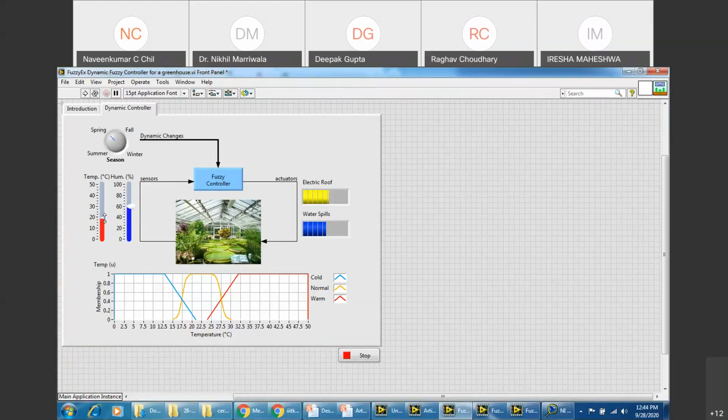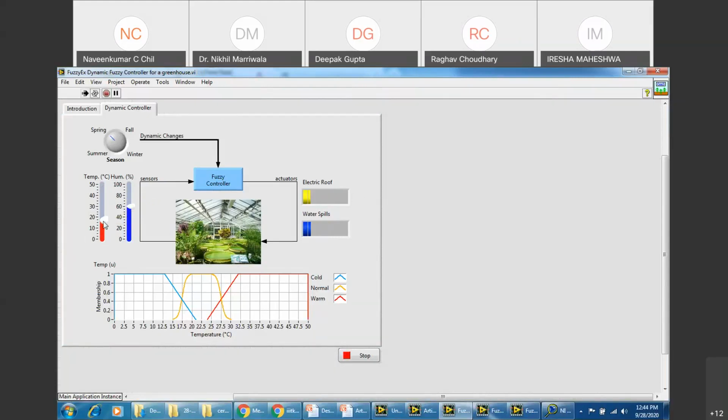Yes, sir. I can't see solar radiation. Yes, you cannot see it, right? So I haven't used this in this particular system design, but what you can see is the sliders. Now I'll run this system for you. Say if the temperature is being changed, can you see the change in the output of electric loop and water spill? I'll just slowly change it. I hope you can see the change in the output values. Yes, sir. The humidity was constant. Now I can change the humidity also, and as the humidity is changing, the water spill is also changing. Right? Yes, sir.